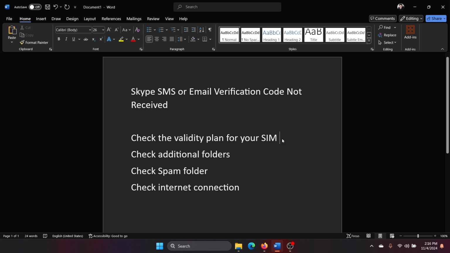Because at times what happens is that when the validity expires, you will not be able to receive the SMS, any SMS on your phone. So I have encountered this in the past, and by recharging my phone, I was able to receive the SMS.